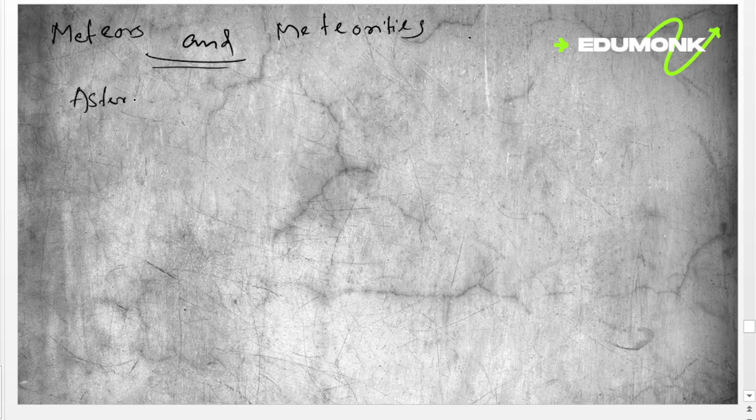Then we can move into meteors and meteorites. We have discussed asteroids. These asteroids sometimes smash into each other and break up into minor parts or remains. These minor parts are known as meteoroids.